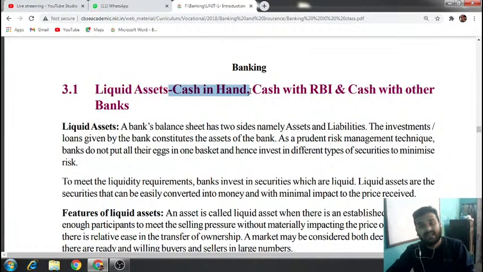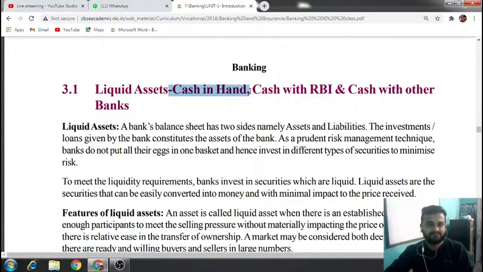Now you know what is RBI? RBI is the Central Bank of India. Each and every bank has to keep a certain part of its total cash with RBI, with the Reserve Bank of India. And cash with other banks: if one bank is investing in another bank, that is also a type of liquid asset because it can be easily converted into cash. You can anytime go and sell that investment and take back money.